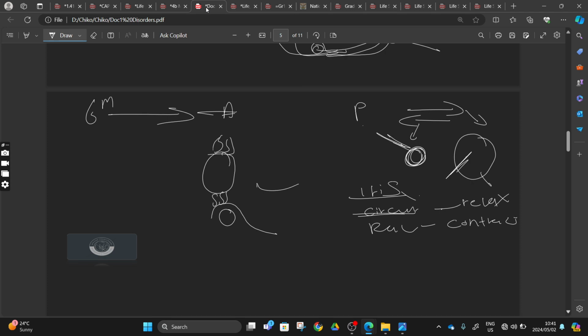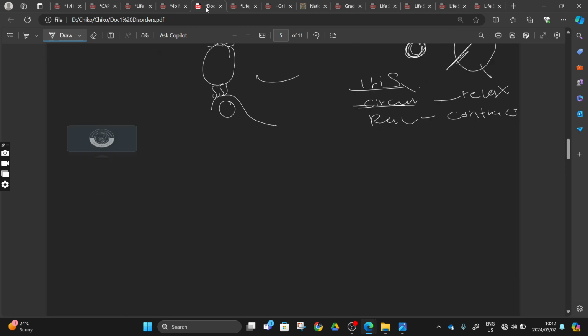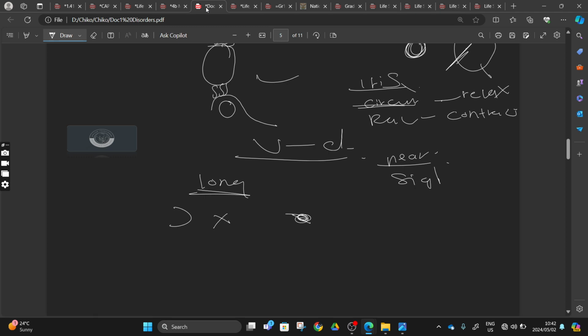We learned this with our human eye, and then we also learned our visual defects, if you still remember. We said that we have long-sightedness and near-sightedness, right? Long-sightedness is a condition where a person can only focus on something that is far but not something that is near. Near-sightedness is the condition of someone who can focus on something that is near but not something that is far.